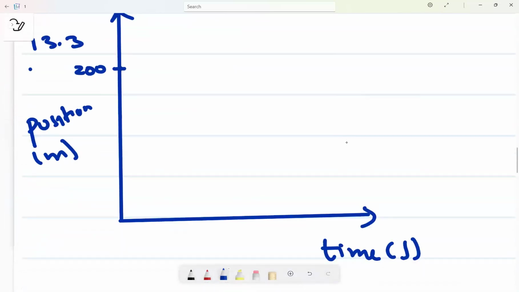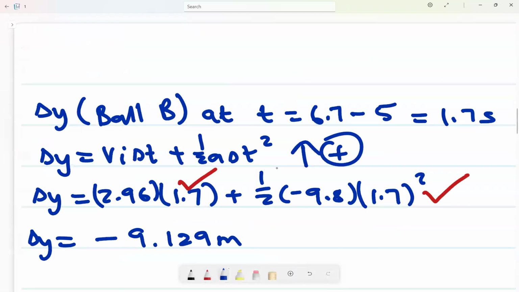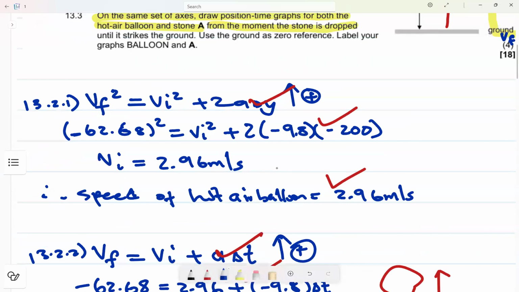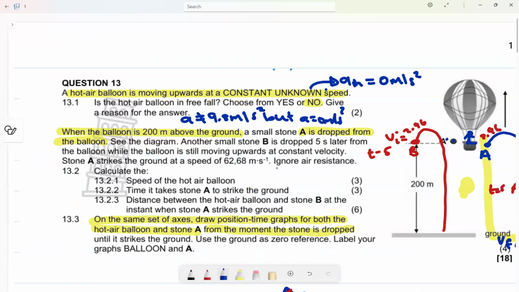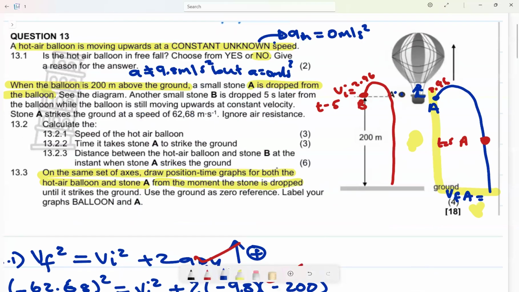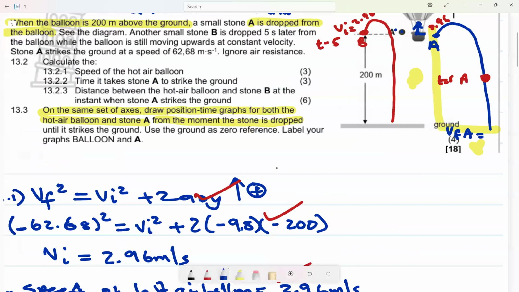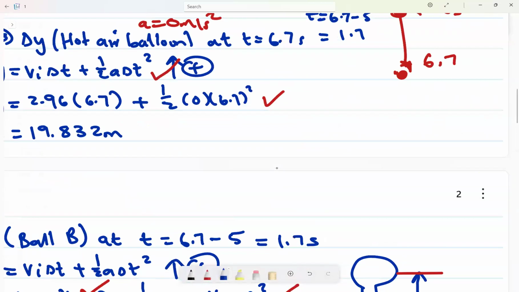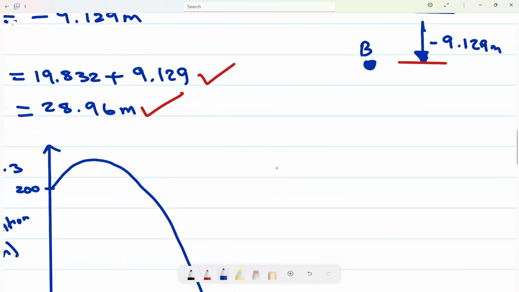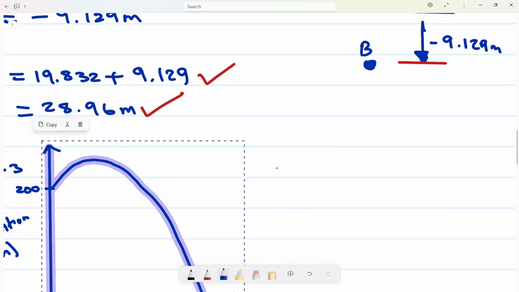Then ball A goes upwards a little bit and goes down like that. What happens with the balloon? The balloon continues to move upwards. Let me draw that here.